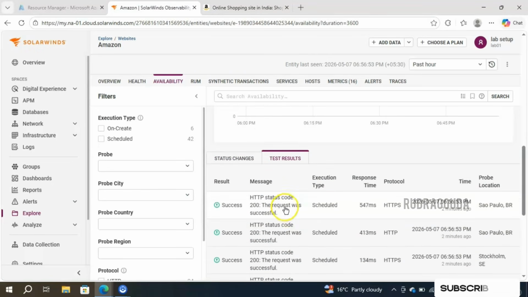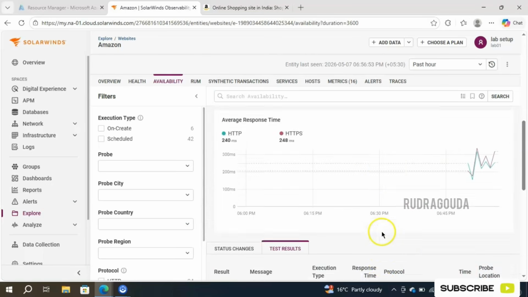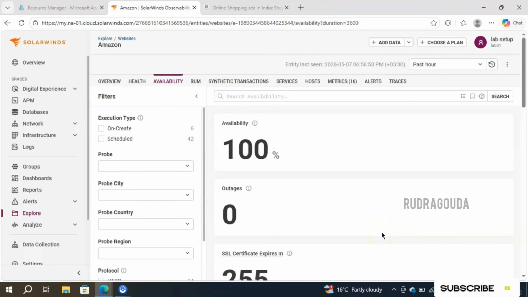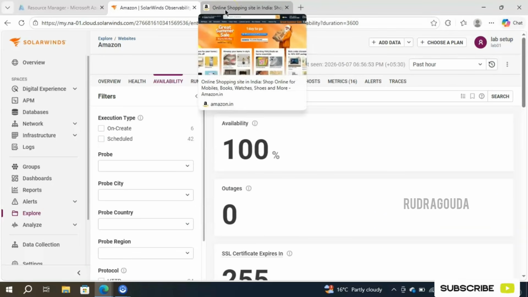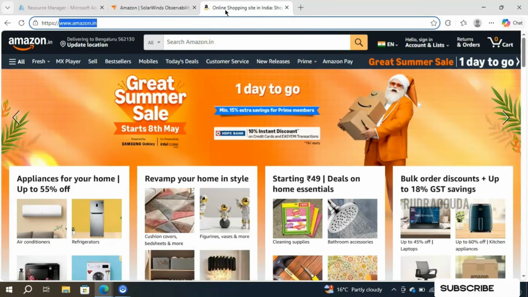See, like the success status code is 200. Suppose if it is not 200, then something is wrong, right? It is giving the probe location details and protocol details. Everything is available here. So now what I will do, I'll make a little change over here. What criteria did I give while testing the availability of this website? I have given that if the website contains Amazon, then it will be considered valid. So just to trigger an alert, or to see how the alert looks in the SolarWinds console, instead of the exact spelling, that is Amazon, I'll make a little mistake over there and then save that,